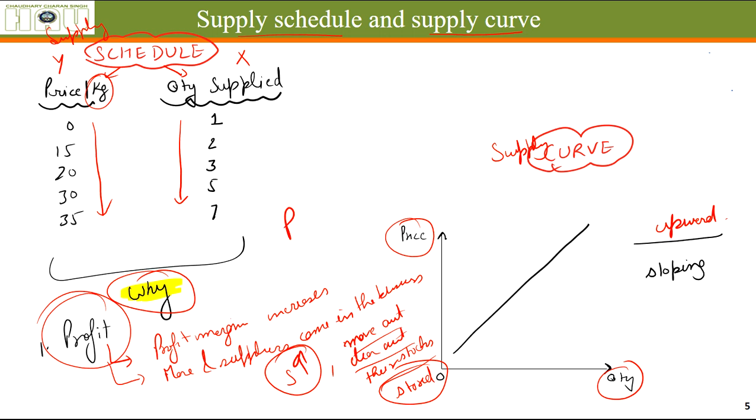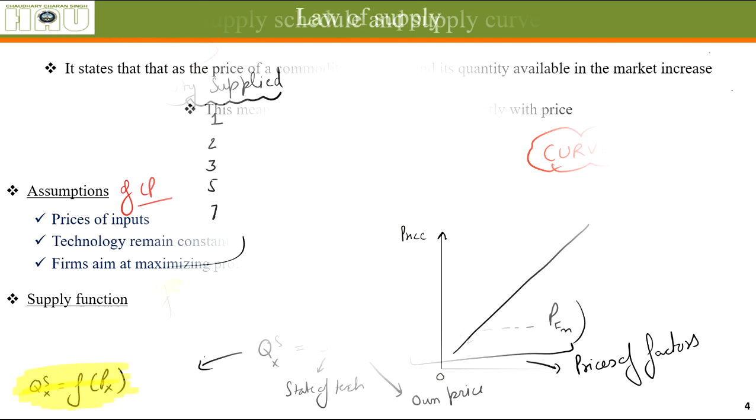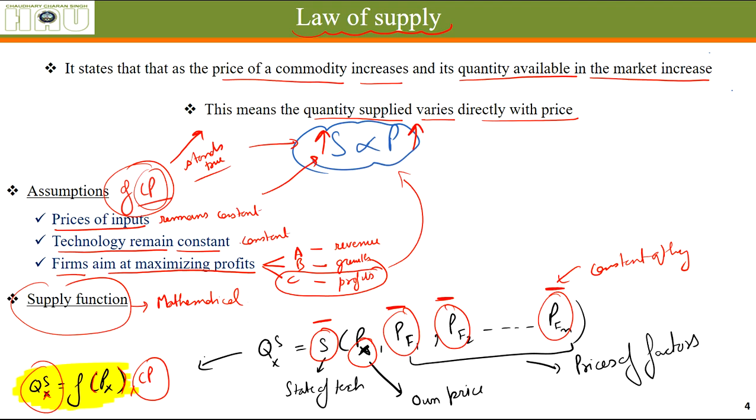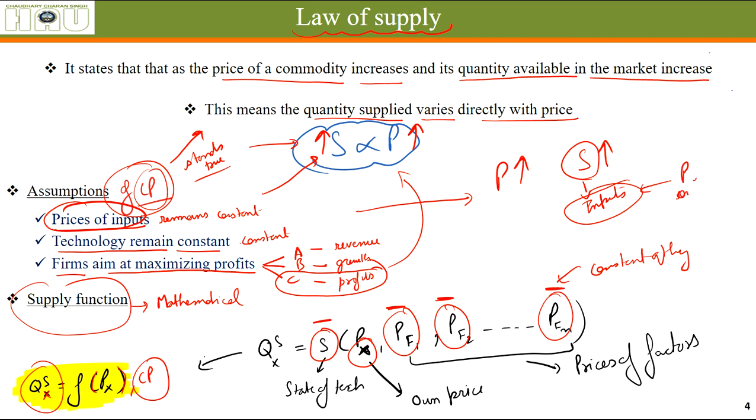When the price increases, and as I've told you earlier in this slide, prices of inputs remain constant. That means when the price increases, supply increases, and for increasing the supply you will be needing inputs. When your demand for inputs increases, its price should remain constant.